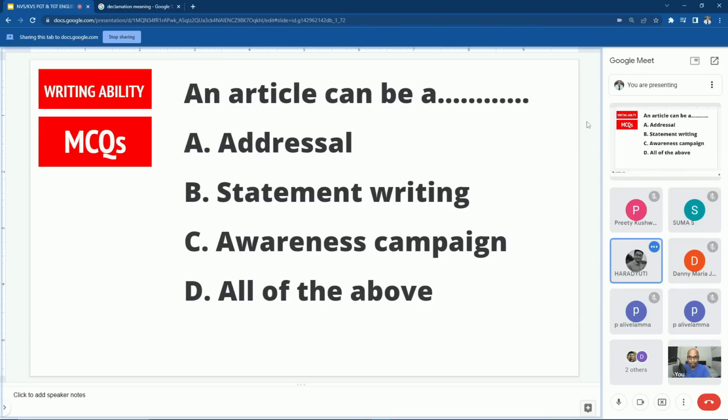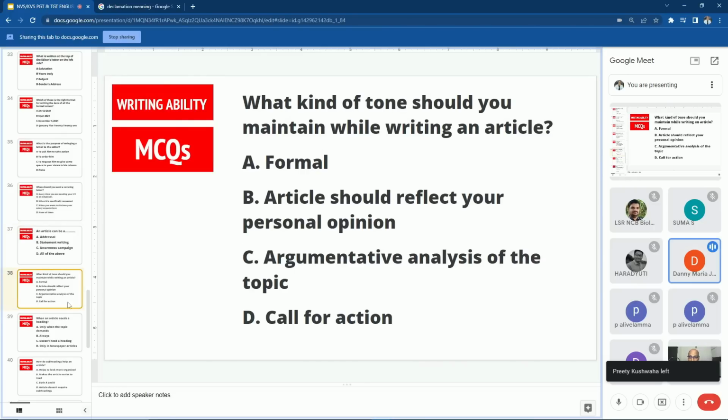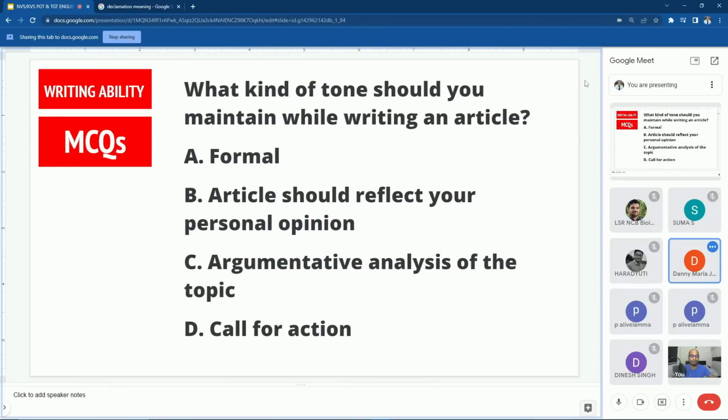So, these are difficult, confusing questions. Find the answer. Sir, I think it is option A, addressal. So articles are written to address some issues. Those are not written to create awareness. Those are not statement writings. Okay. So an article can be an addressal. So these are a little confusing and difficult, correct, Danny? Yes, sir. I thought, sometimes in newspapers we find articles, so in that way it becomes an awareness type of article. Right. Okay. Next question.